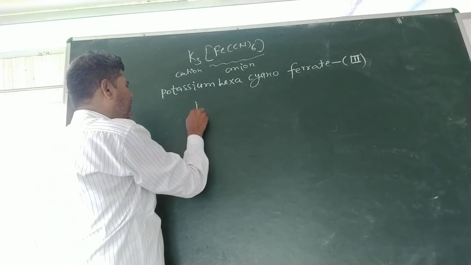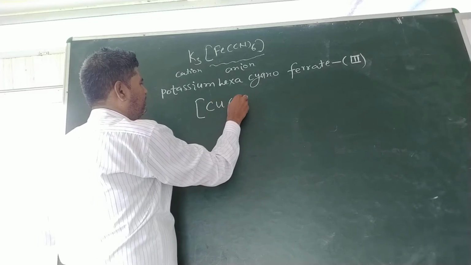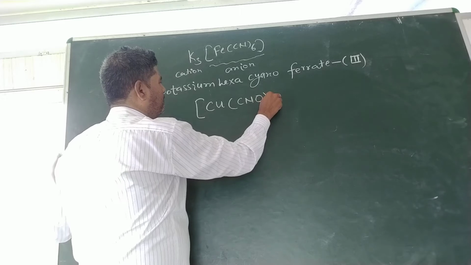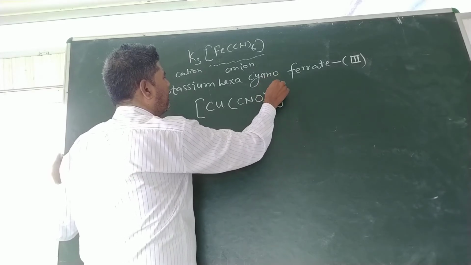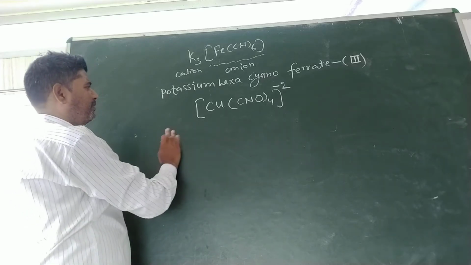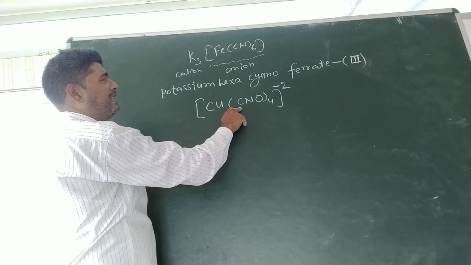Next example. CuO4, minus 2. CnO means cyanate.